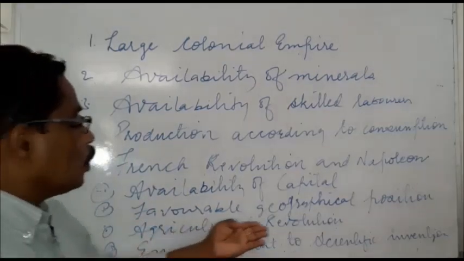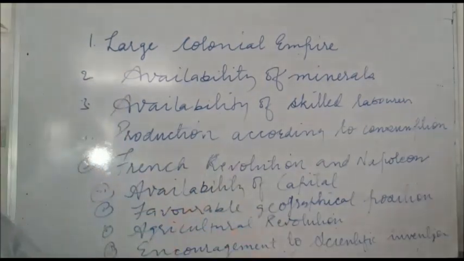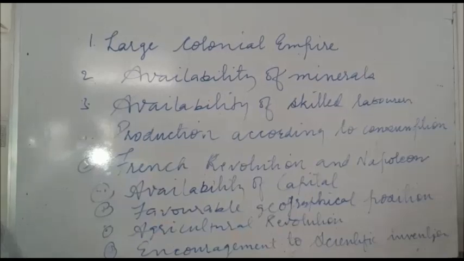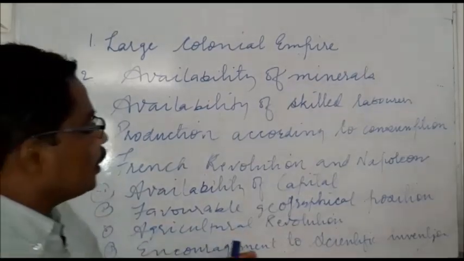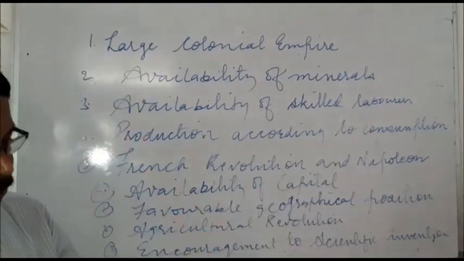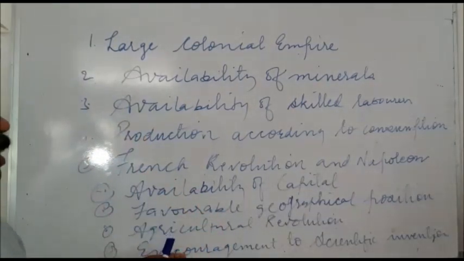And next, it was the Agricultural Revolution. It also helped the movement of industries in England very fast. Next, encouragement to scientific inventions. The support of the scientists in England also helped England to spread the Industrial Revolution very fast.